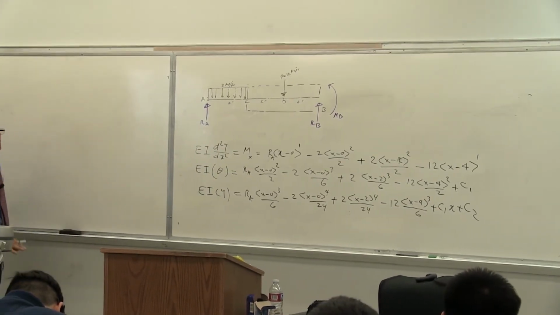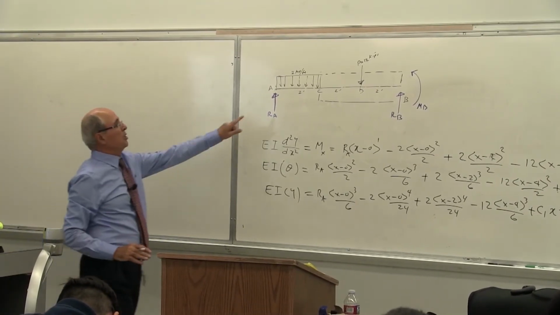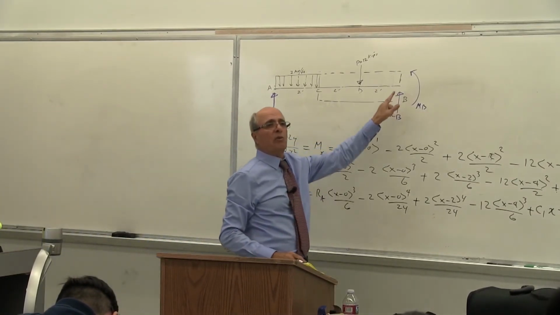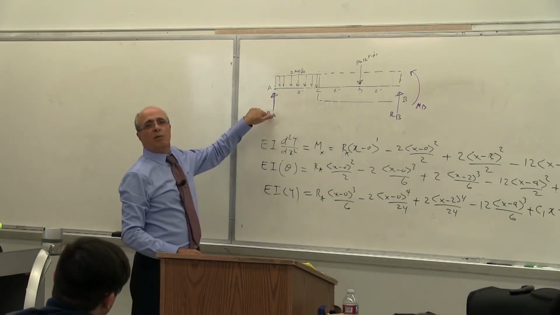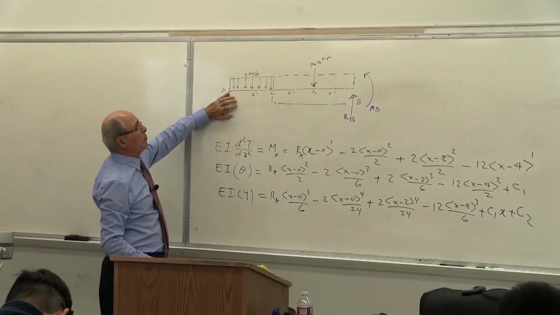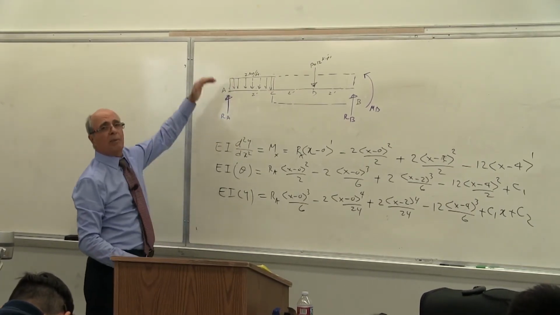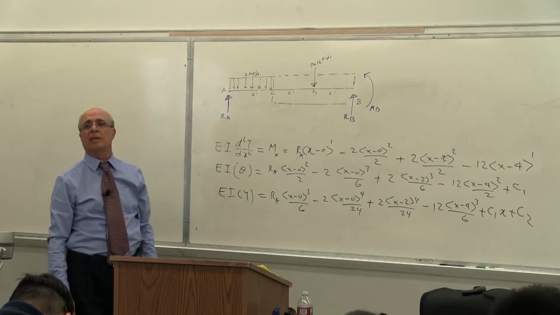Now coming to how to calculate the values of C1, C2, and C3. Of course, this purple line tells you what to do. Is that correct or not? At x equal to 0, y equal to 0, yes or no? Because you have a support here. If the support was not there, this beam would have gone up and down, yes or no? So whenever you see a support, that's your boundary condition. Is that correct or not?